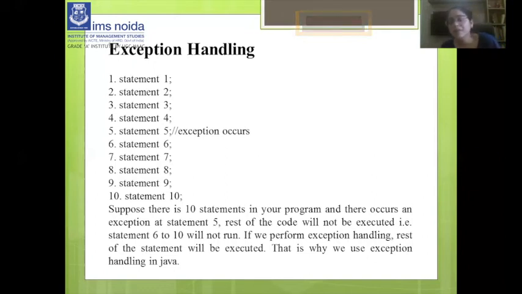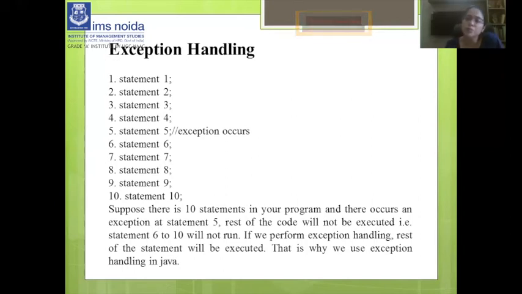What will happen when an exception occurs? Like the definition said, exceptions disturb the normal flow of our program. So after statement 5, the code will not be executed, meaning statements 6 to 10 will not run. So if we perform exception handling, the rest of the statements will be executed. This is why we use exception handling in Java.